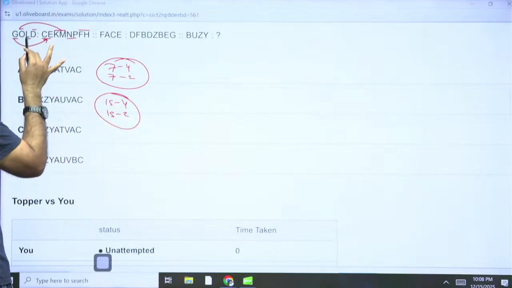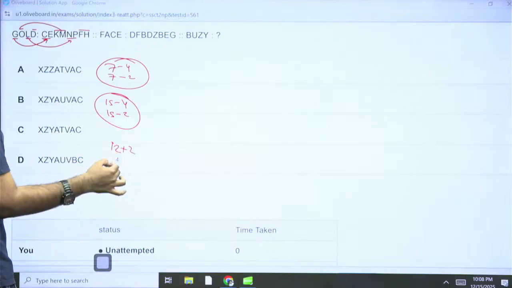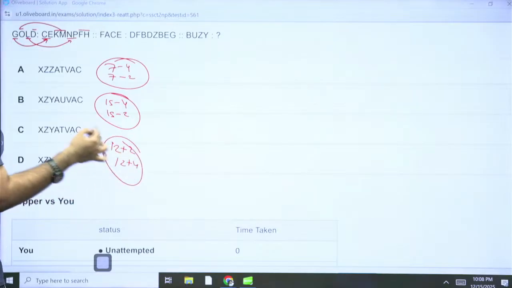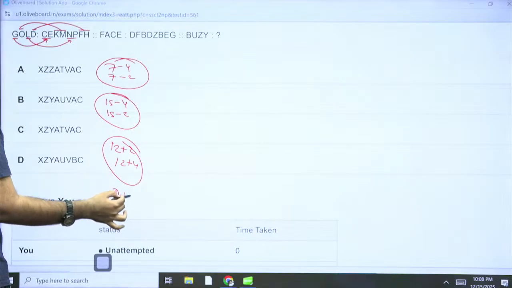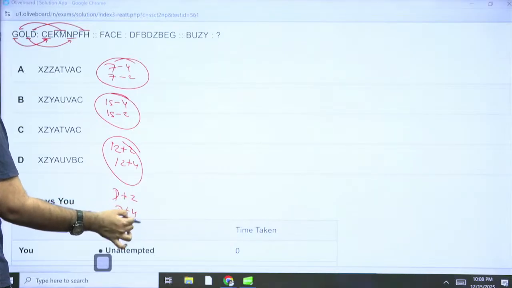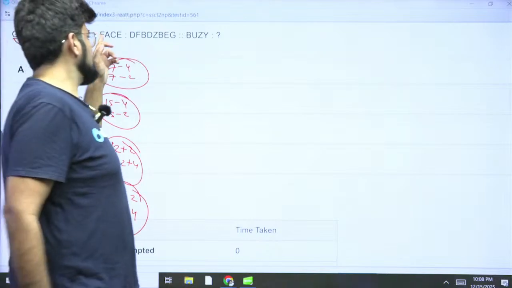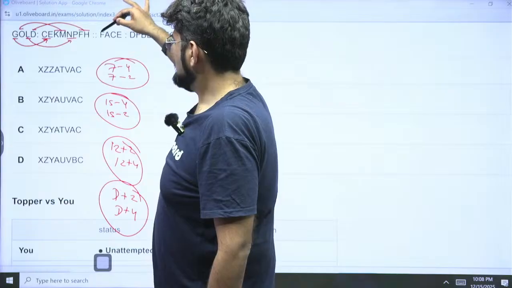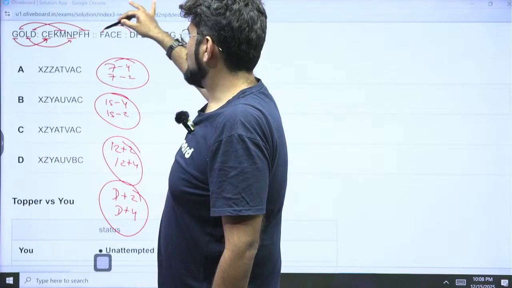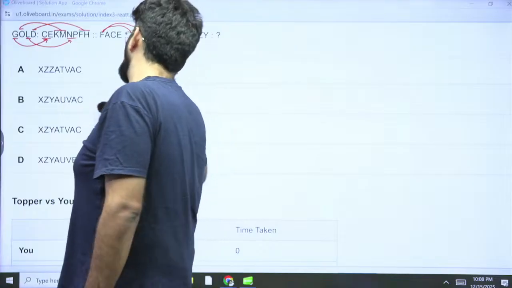Okay, the next one is L and this. So now it is 12 plus 2 and 12 plus 4 in the opposite direction. And the next one it is D plus 4 and D plus 2. That is what is happening. Is the same thing being repeated here? This is what you need to check. So the moment you see that 6 minus 2 and 6 is same here, this is busted, gone. So this is where you will waste your time.